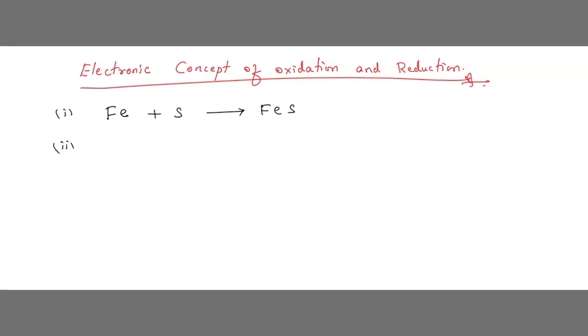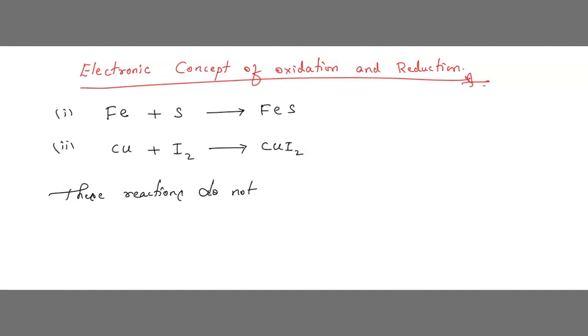Correct? In the second case, we see Cu plus I2, it gives CuI2. Children, in these reactions we cannot see addition of oxygen or loss of oxygen, both we cannot see.